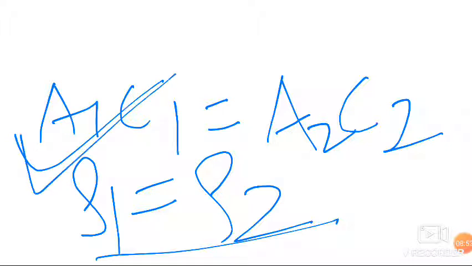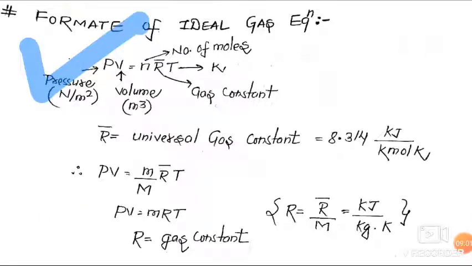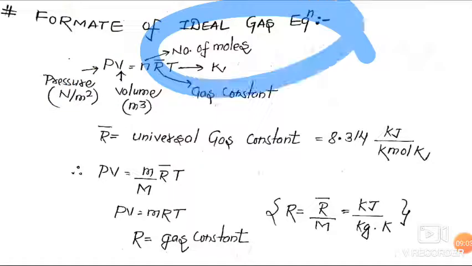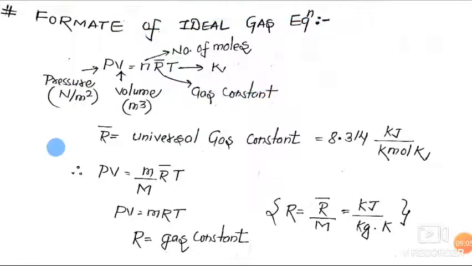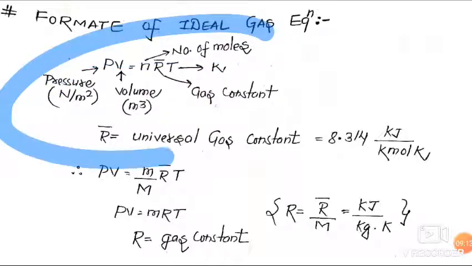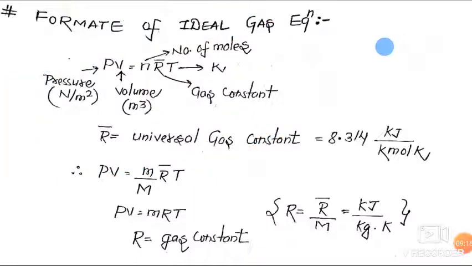Now dear friends, we will analyze our PV is equal to mRT. What is the ideal gas equation? It is general, but still it is confusing. So once we concentrate on it, we can easily understand what our ideal gas equation is. It is PV is equal to n R bar T. Dear friends, here pressure is P, which has unit Newton per meter square.